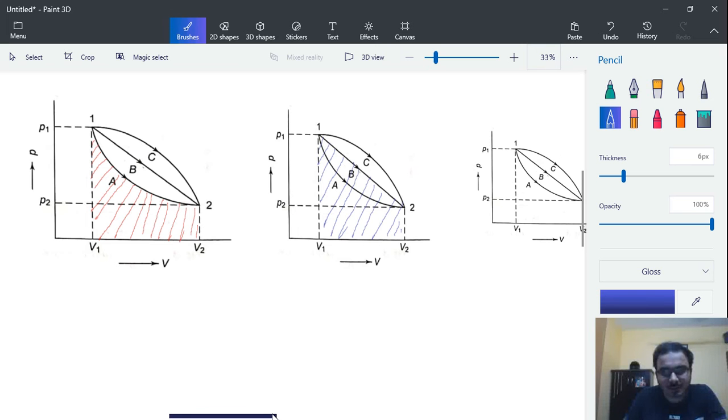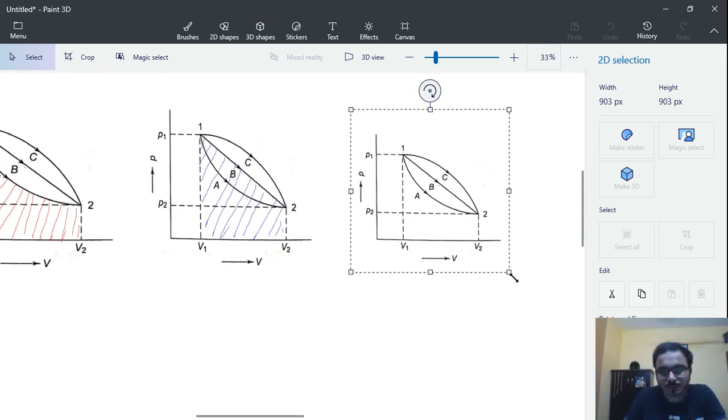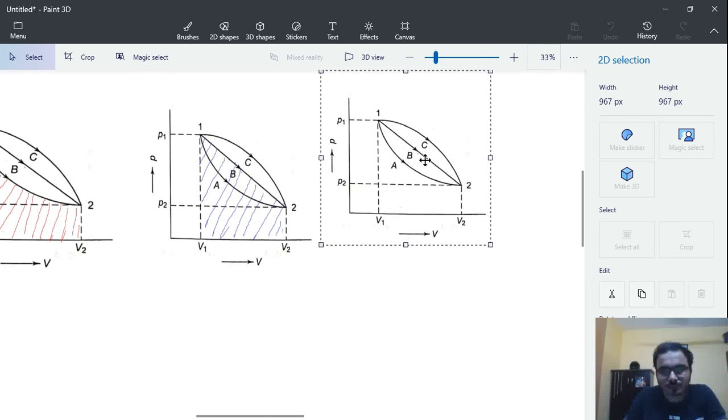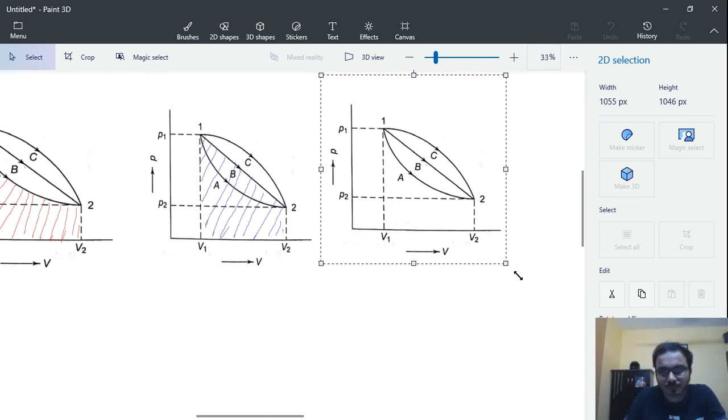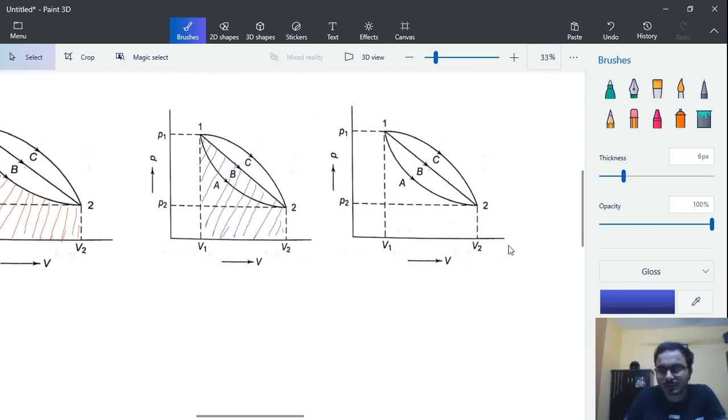And in figure 3, if we draw the area under this curve, the area will be this.